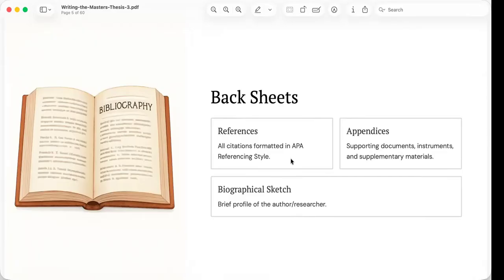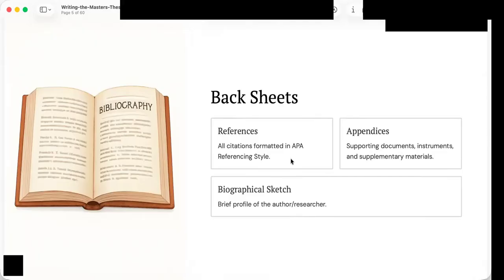Accurate referencing does more than avoid plagiarism. It allows readers to verify your sources and continue exploring the literature themselves. A strong thesis is built on credible, properly documented scholarship.